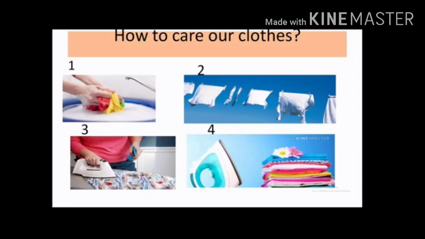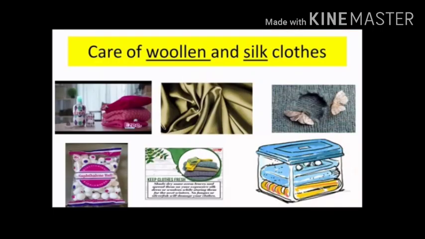And the second one is, after washing the clothes should be dried in the sun, and then ironed properly, and after ironing it should be kept neatly in a cupboard. Correct or not, children?